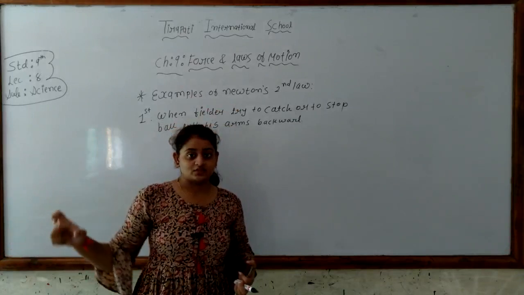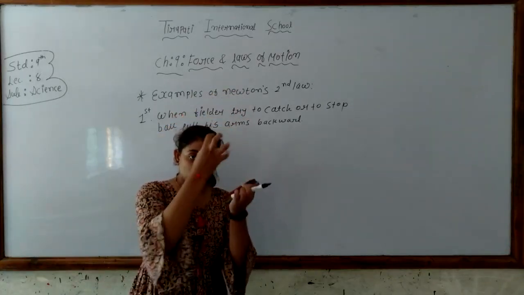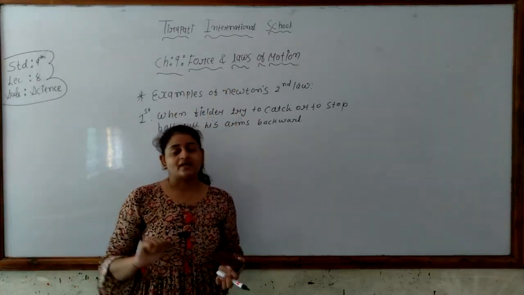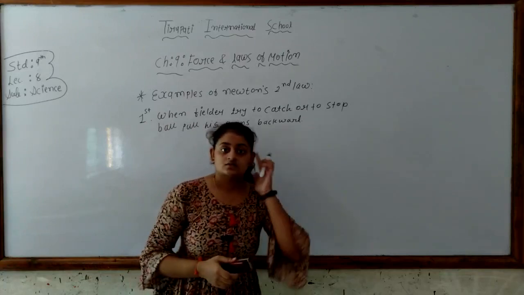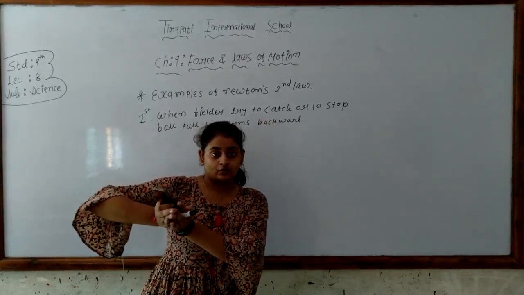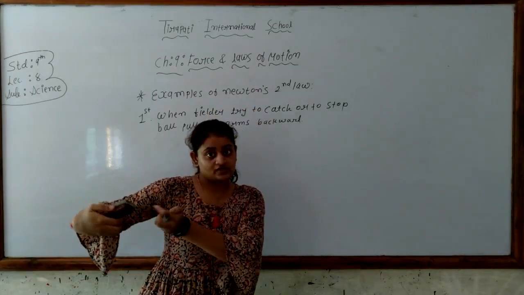When the ball comes, its momentum or speed is very high. When the player catches the ball, the rate of change of momentum is decreased by increasing the time interval. Suppose the ball is caught at this time, but while keeping his hands backward, it increases the time of catching.